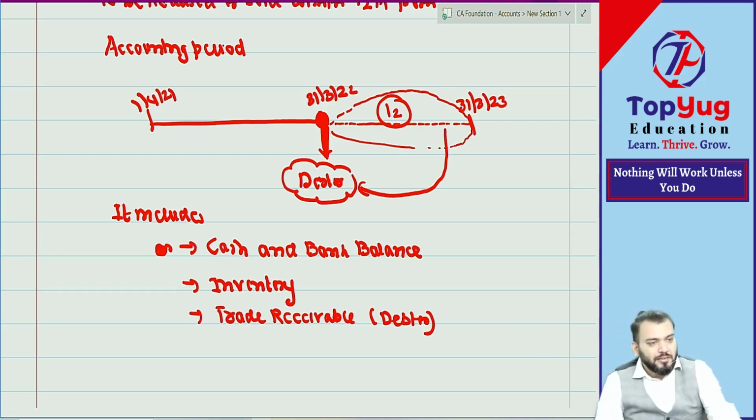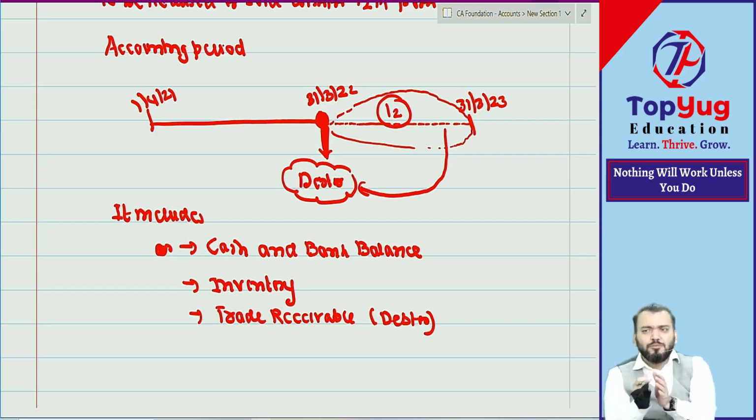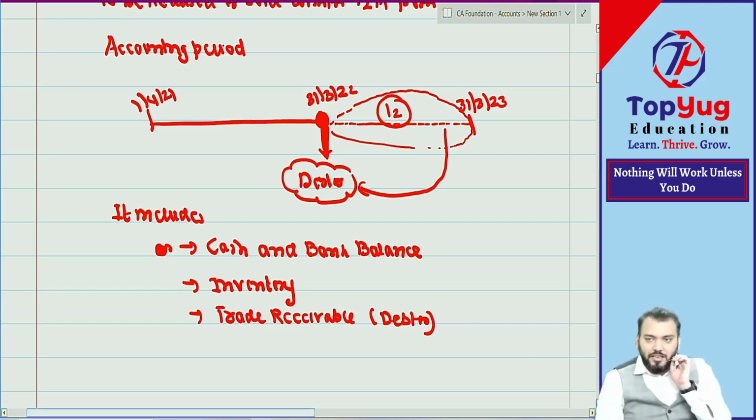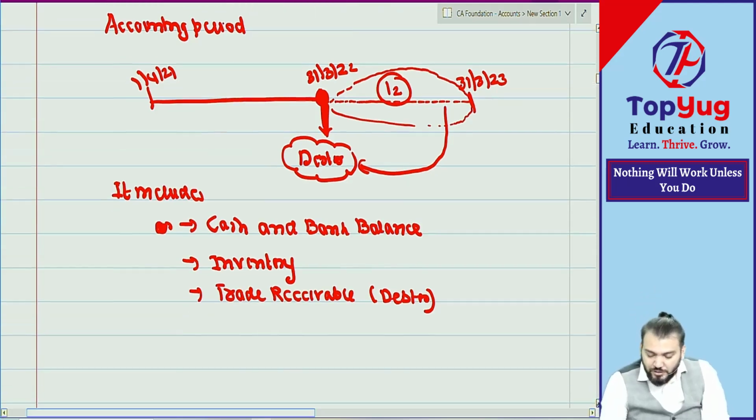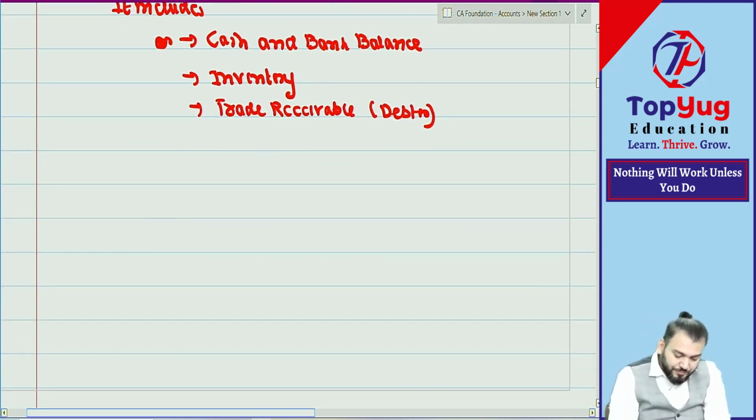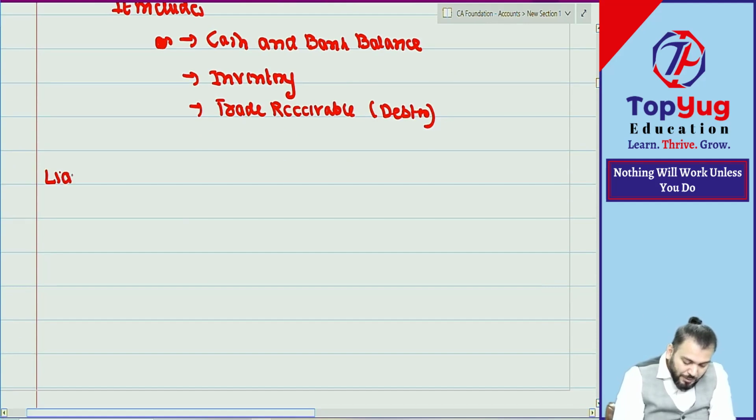Let us come to liabilities. Is it becoming a little clear? So some examples are given, you may understand these are fixed assets, these are investments, these are current assets. Will it do? Yes sir. Then coming to the liabilities. So liabilities means what?